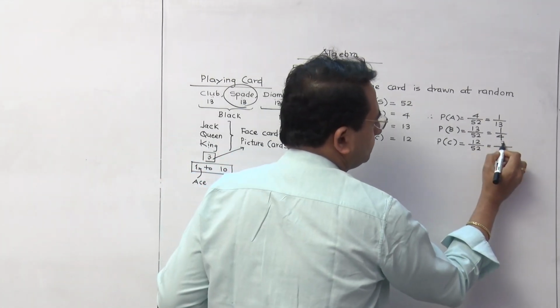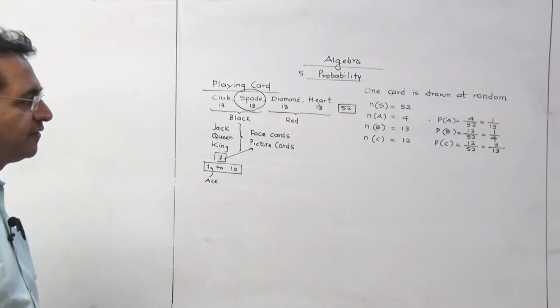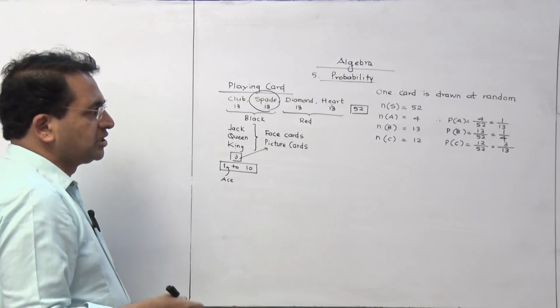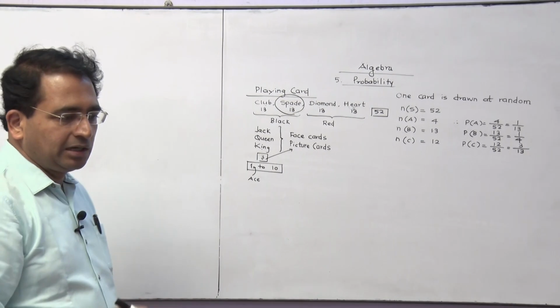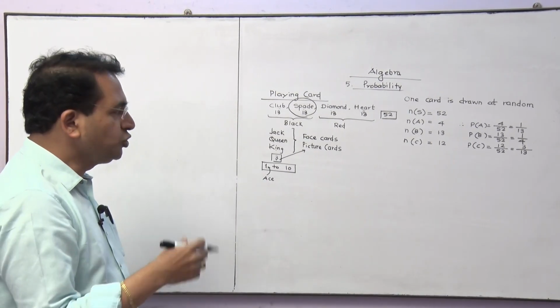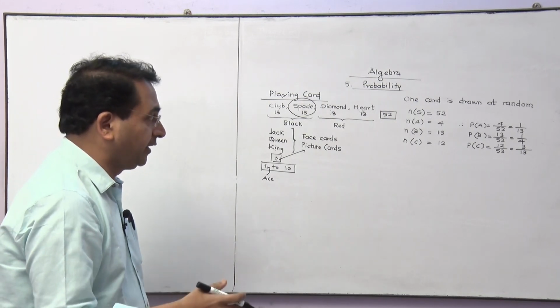It is 3. 4 3s are 12 and 4 into 13 is 52. So we have to deal with this kind of calculations. Suppose they ask you, find the probability that you get a red card bearing a number from 3 to 5.